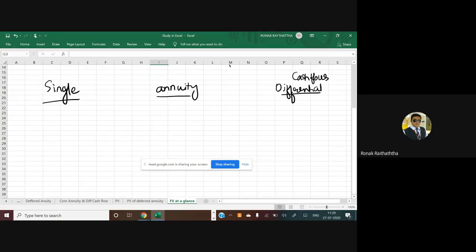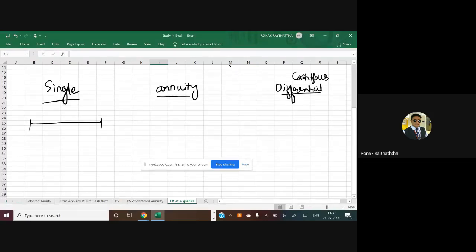In a single transaction, say you want to invest some amount right now, and you want to know that, sir, after this many years, what will be the amount of investment? Say you are investing right now, this is the timeline of a single transaction. Single transaction means you are investing only for one point of time. It is not a series of investments.